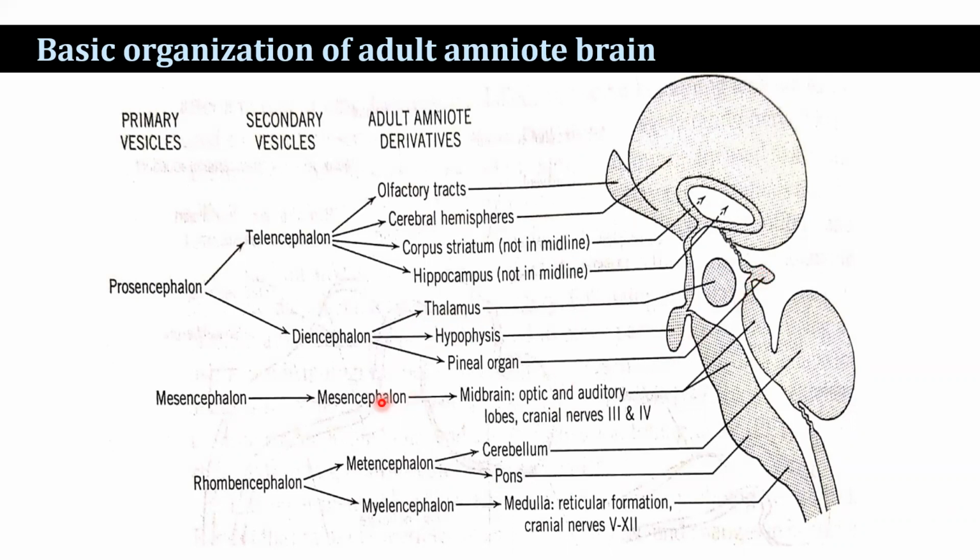The mesencephalon remains undivided, with optic and auditory lobes, as you see here, and the cranial nerves third and fourth originate from the mesencephalon. The hindbrain, the rhombencephalon, is differentiated into the metencephalon and the myelencephalon. The metencephalon forms the cerebellum and the pons. Whereas the myelencephalon forms the medulla oblongata, which continues as the spinal cord, and cranial nerves 5 to 12 originate from the myelencephalon. That is the basic organization of the brain.